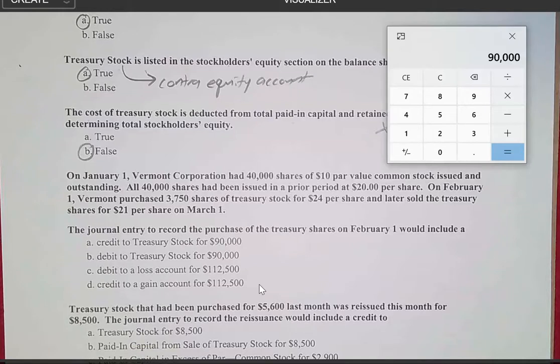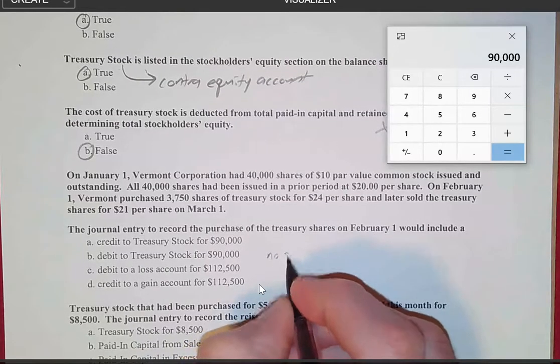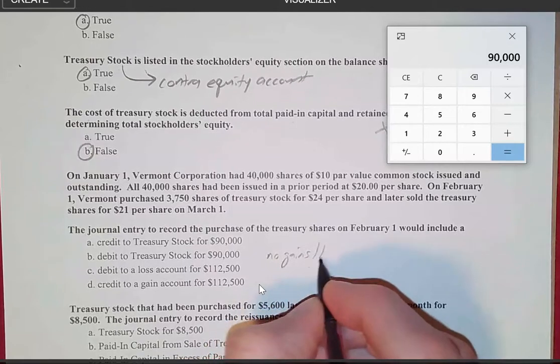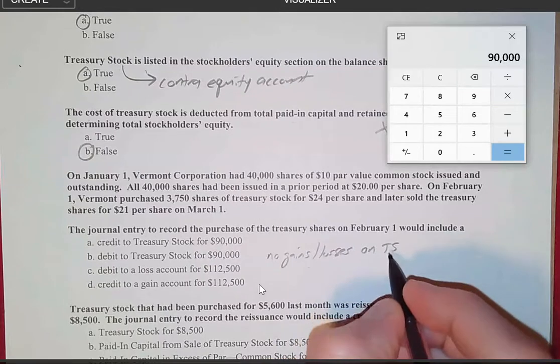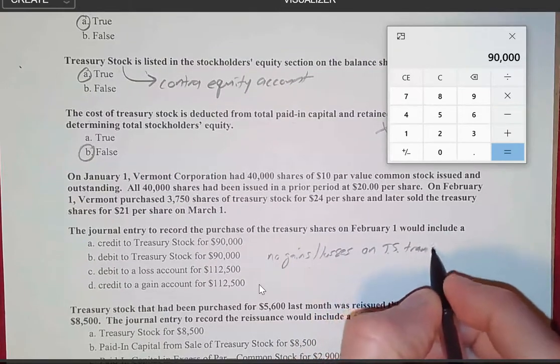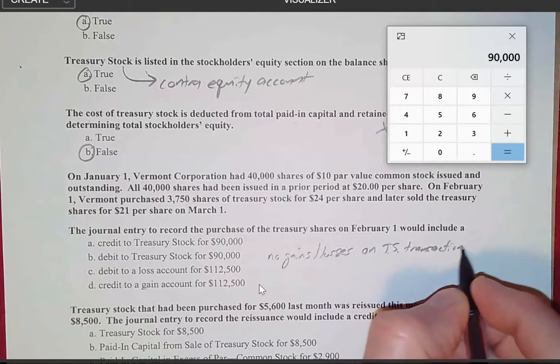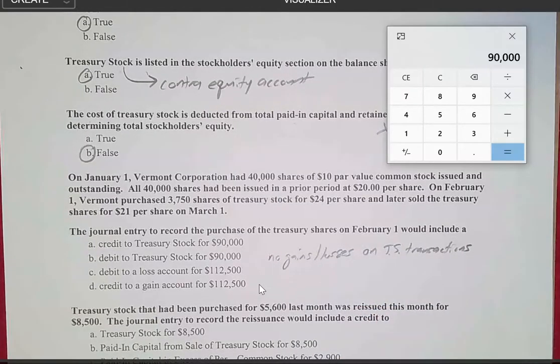The first thing we need to acknowledge is that there are no gains or losses on treasury stock transactions. But even if there were, all we've done is purchase the treasury stock. So we got the wrong amount and we have a loss and a gain.